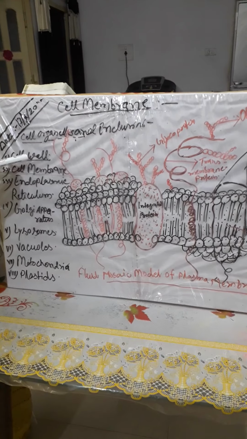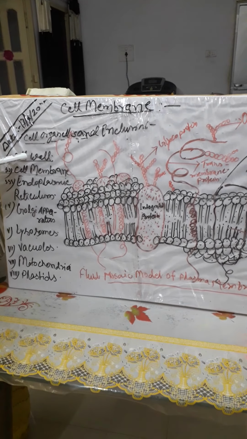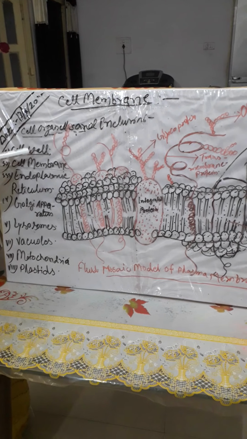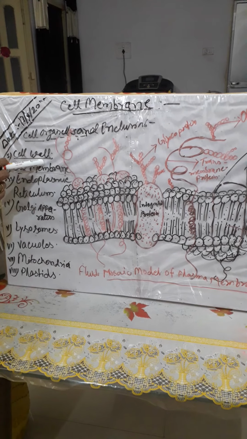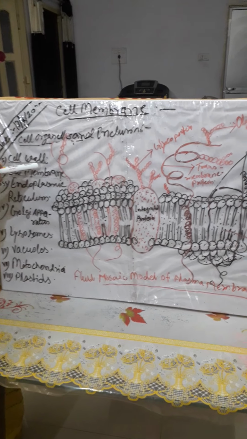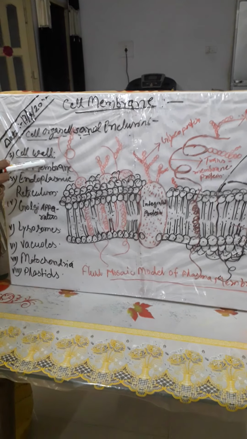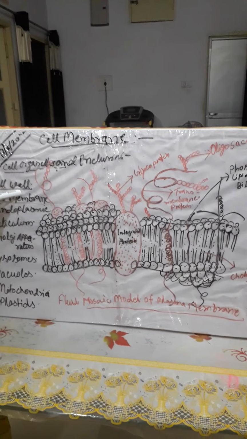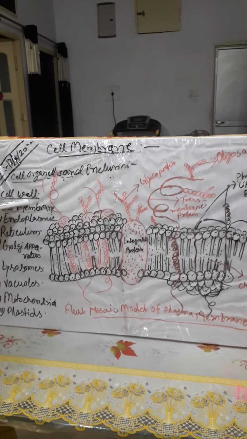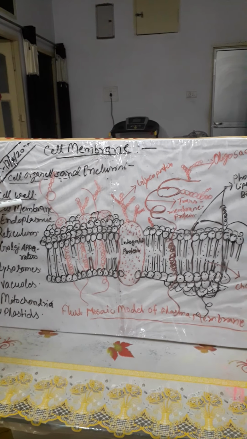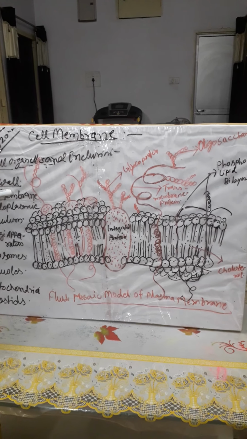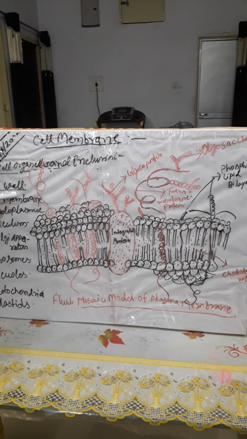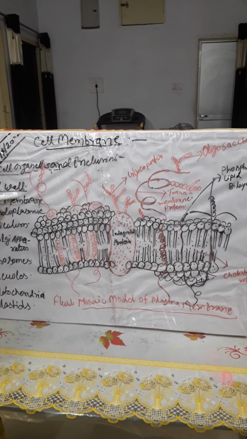The cell wall is a non-living rigid structure. It forms an outer covering for the plasma membrane of fungi and plants. The cell wall not only gives shape to the cell but also protects the cell from mechanical damage and infections.